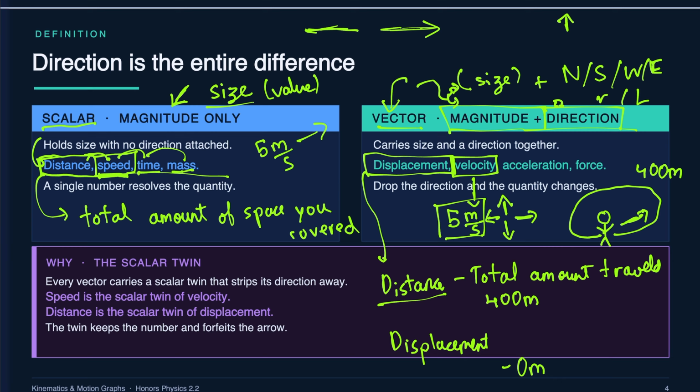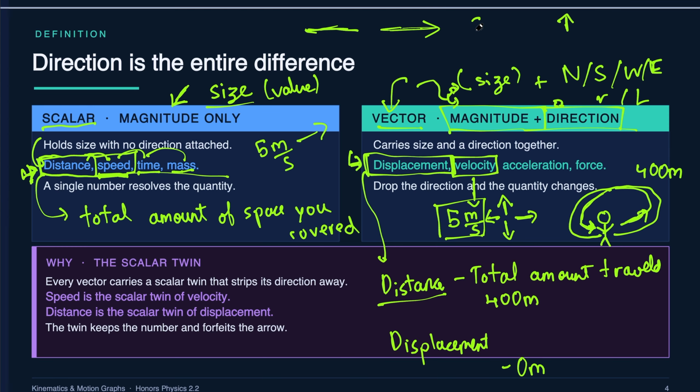Can you try and guess why that is? It's because displacement doesn't represent distance. It represents how far away you are from your initial position. That's why it's displacement. How far have you been displaced? So if I run around the track and I end up at the same spot, I haven't been displaced, right? I've stayed in the same spot. That's why it's 0. And it can also be a negative quantity, unlike distance. Distance always has to be positive or 0. Displacement, however, can be negative.